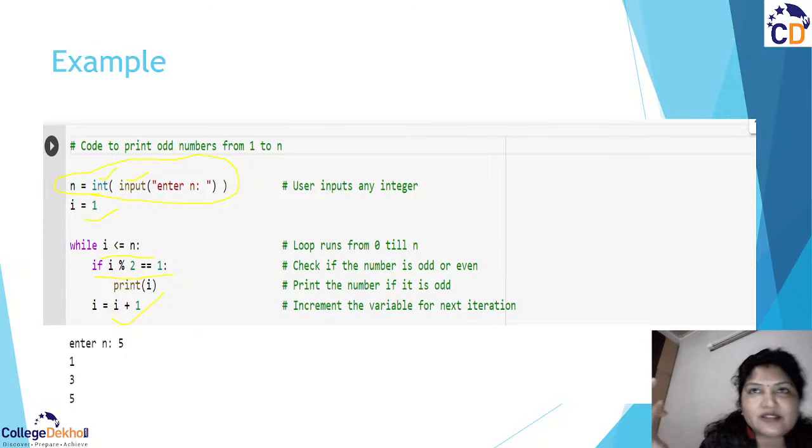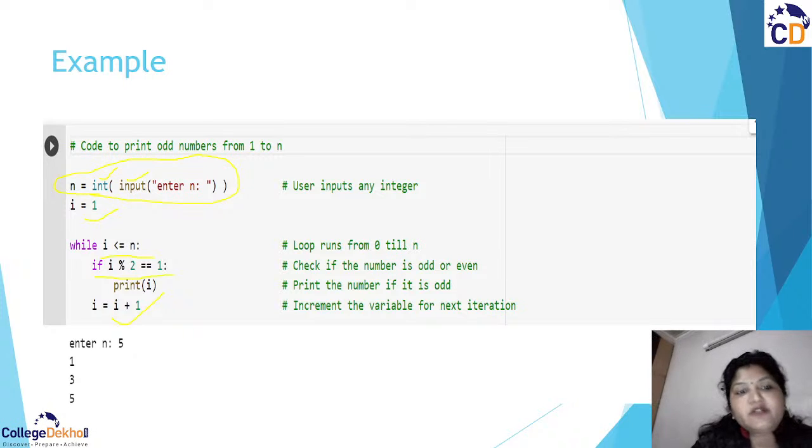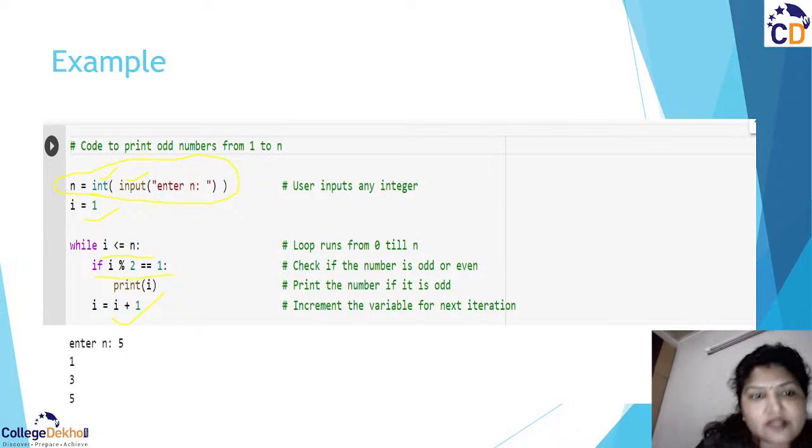If the remainder of the division by 2 is 0, that means it would be an even number. If it is 1, if it has some remainder, then that means it is an odd number. So that's how we have implemented the logic.